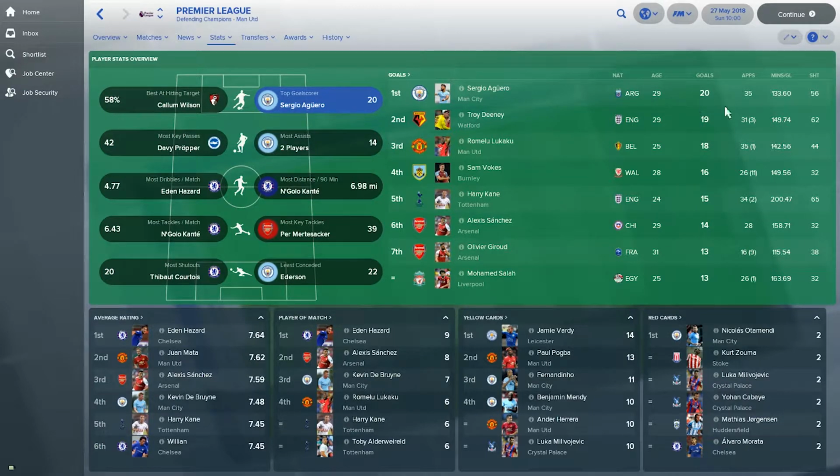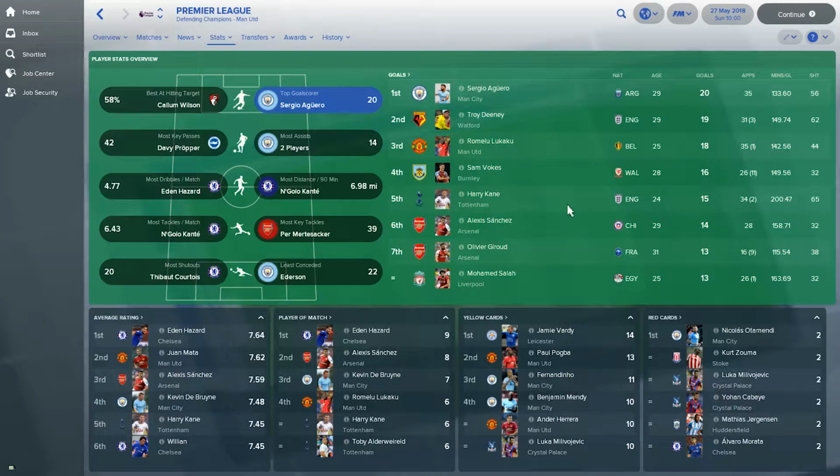Next in line is Troy Deeney with 19, one above Romelu Lukaku with 18 for the champions Manchester United. Sam Vokes has had a wonderful season with 16 goals. Harry Kane 15 goals, which is quite average for his own standards. Alexis Sanchez finishing the season with 14 goals, one more than his teammate Olivier Giroud in Arsenal and Mohamed Salah from Liverpool.